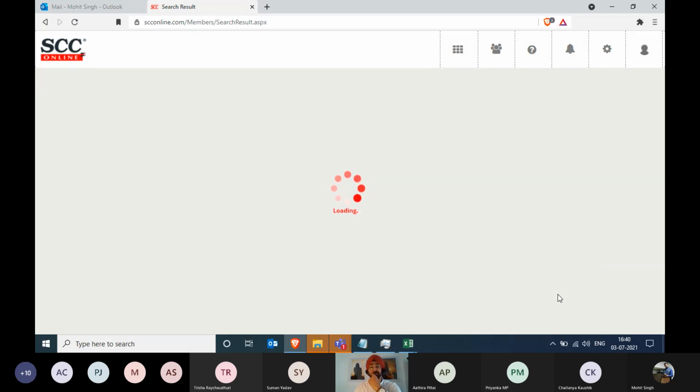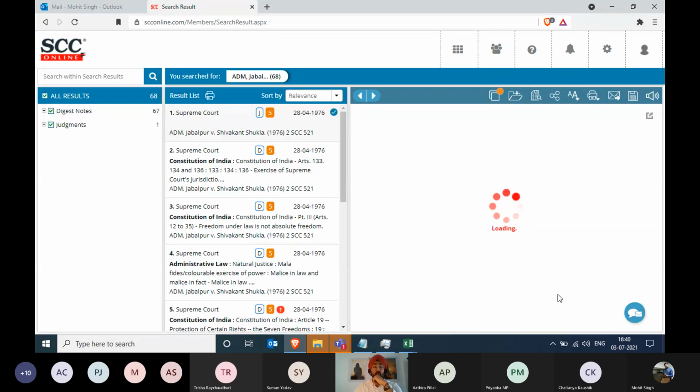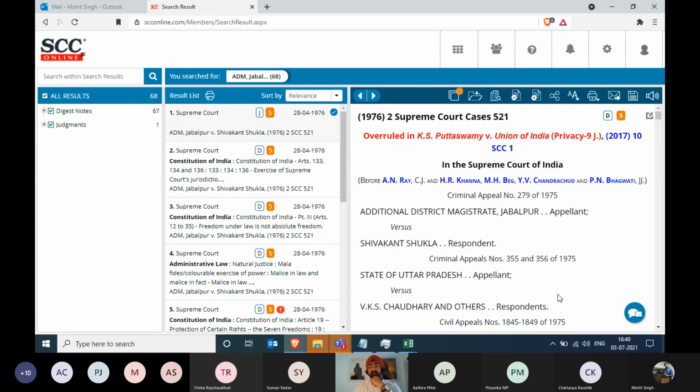Now, we've been talking about the head notes. We have seen the head notes in the previous example as well. What are we talking about? What does it really mean? Now, if you see this, it says judgment is 1. The head notes are 67. If you see the first column on your screen, that means 67 points of law were discussed in this one judgment.